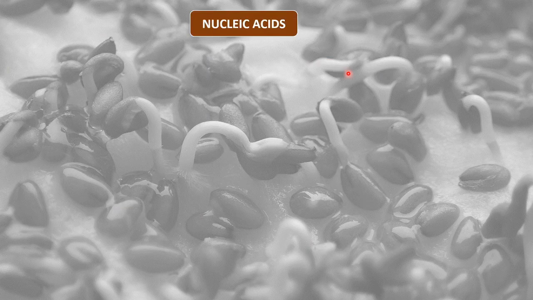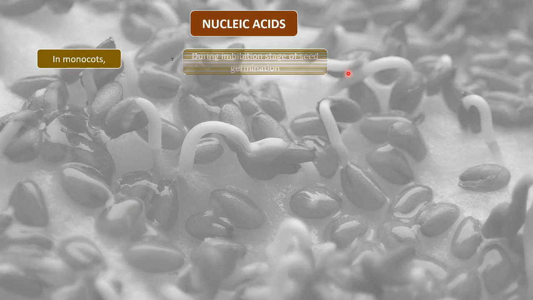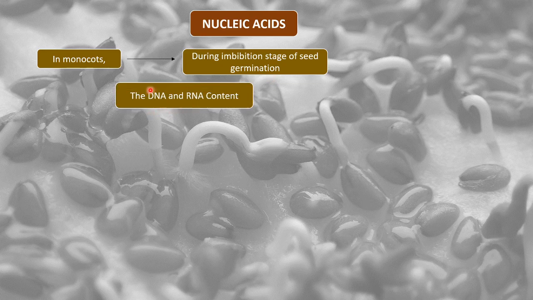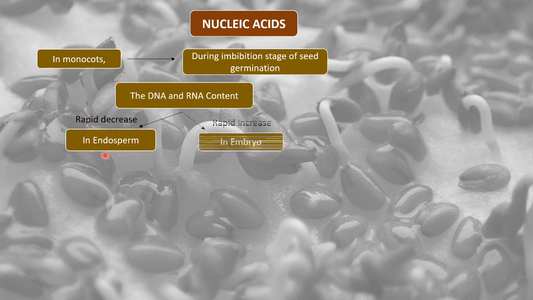How do nucleic acids mobilize? Usually in monocots, during the imbibition stage of seed germination, that is when the imbibition of water is going on, the DNA and RNA content, these nucleic acids, decrease rapidly in the endosperm but increase rapidly in the embryo.